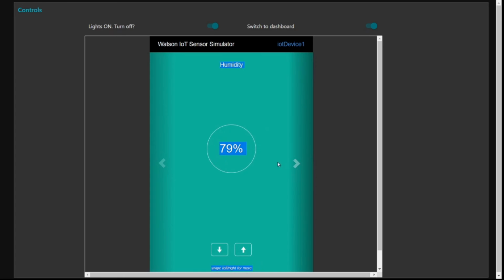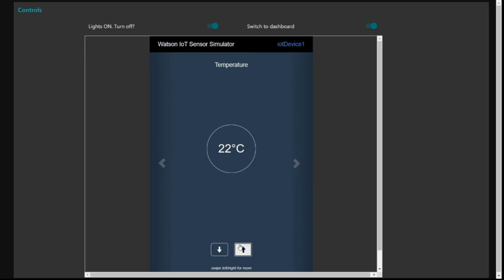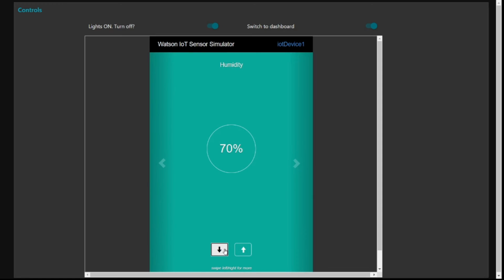Here is my humidity controller, which maintains the humidity of my soil. As you can see, I can decrease the humidity of my soil using this, and this updates in real time, and until my soil humidity actually changes, it won't show a change here. So let's increase the temperature here to 30 and decrease my humidity to 70%. Amongst others we had object temperature also, but I'm not using it.